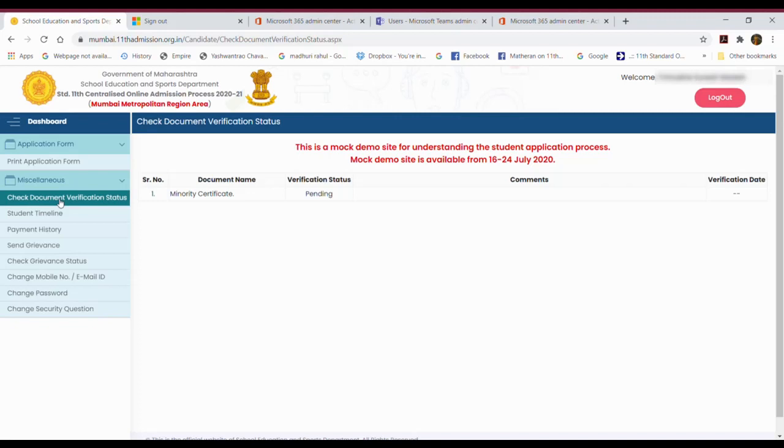Part 2 will be entering the college details. So here, since I want to apply in this particular form for minority quota, the verification status is pending. You should approach your school. You can call your school and have a telephonic conversation, and ask them to approve your form. Surely your school will approve. They will not keep any form pending for approval. It is their job, they will do it properly. Remember students, if the status is pending, your part 2 form will not open.